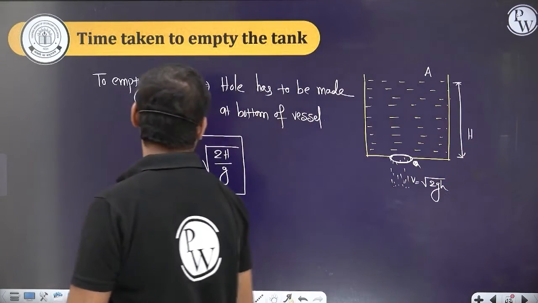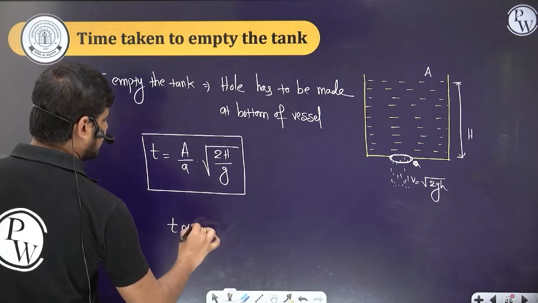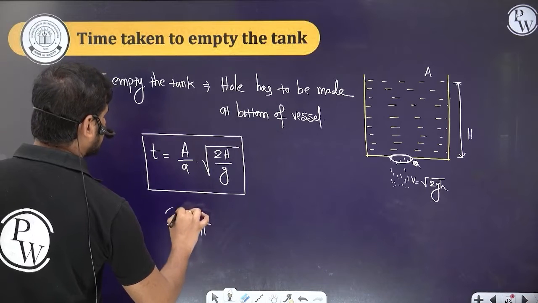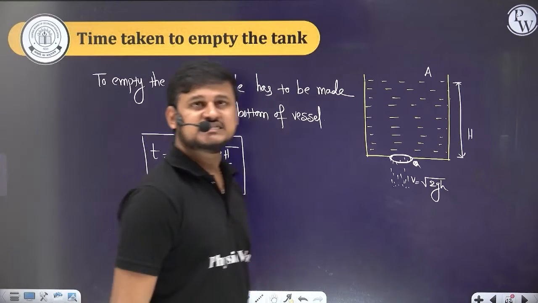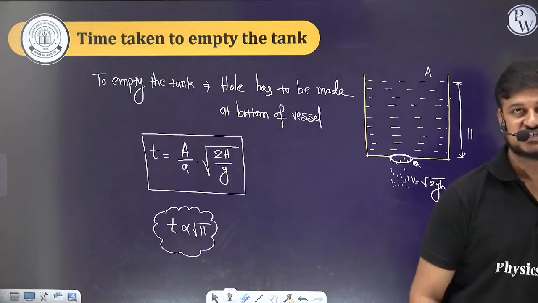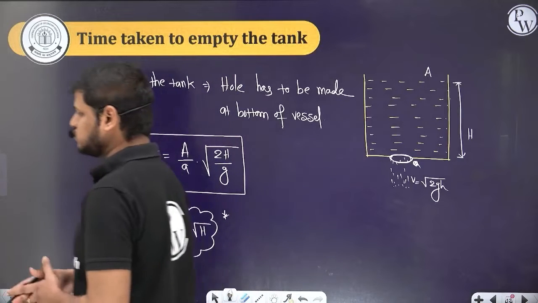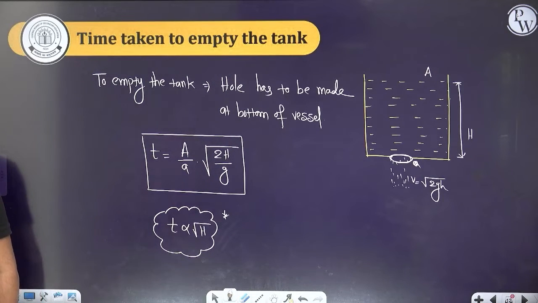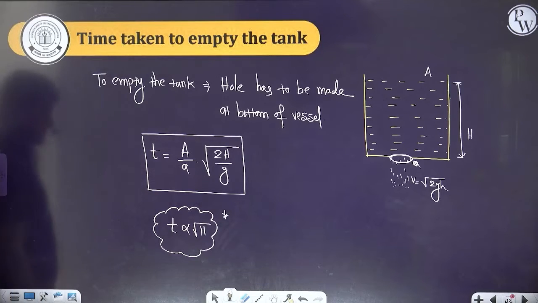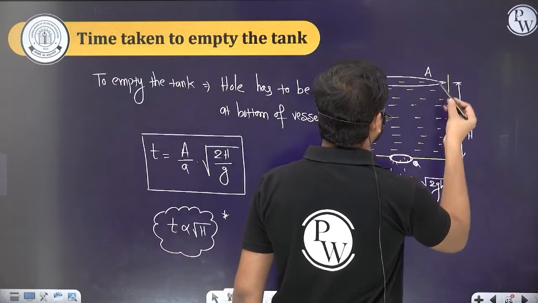Done. So if you observe here, the time taken to empty the tank is directly proportional to root h. So remember this one also. This is also the important relation. So just note down this formula everyone. Done? Chal. So generally this cross sectional area like this you can write.